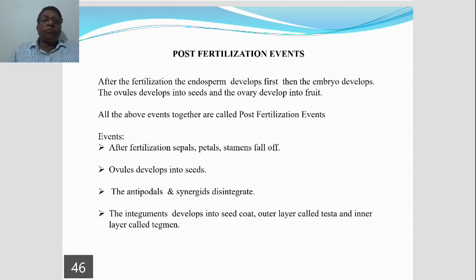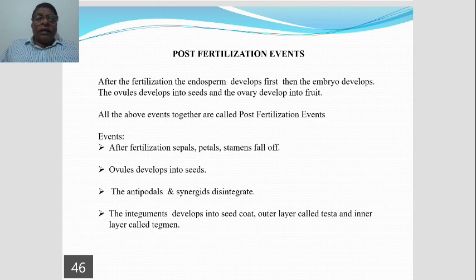So, after fertilization, the ovules develop into seeds. The embryo sac contains antipodals. Three antipodals are there at the chalazal end. What happens to the antipodals? The antipodals after fertilization disintegrate, or you can say disorganize.